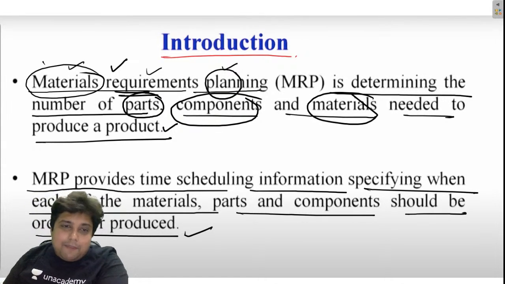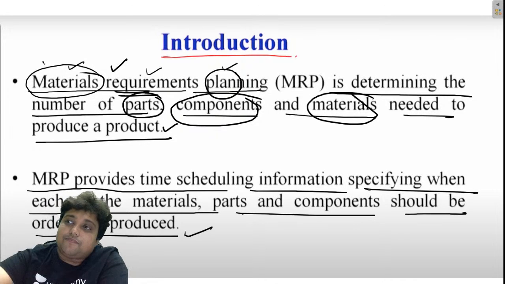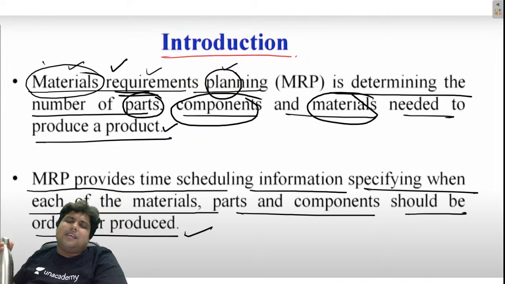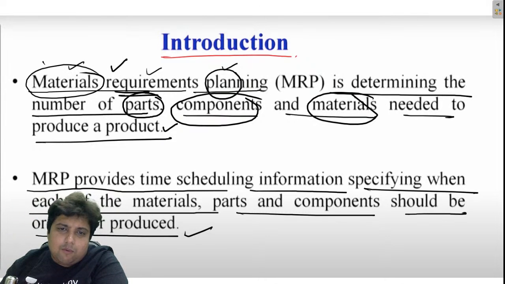So MRP not only plans but it will schedule everything for us. Take another example. Suppose you want to produce wooden chairs, right?